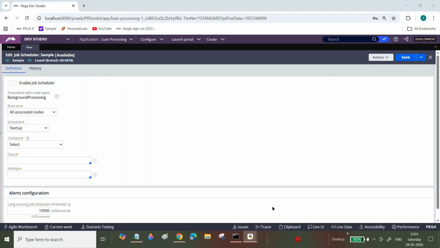Once you disable it and deploy, then after completion of the deployment, the job scheduler will not execute automatically. For example, in your job scheduler activity you have written some sensitive logic. You don't want to start immediately. You want to check some things, and after all checks are completed, then only you want to enable it. What will you do now?